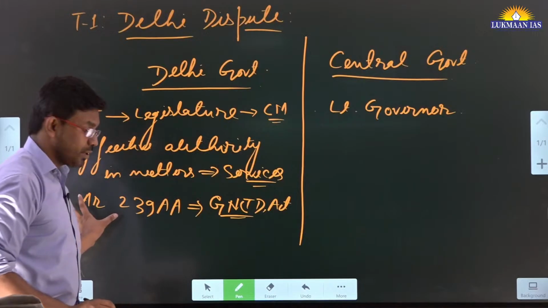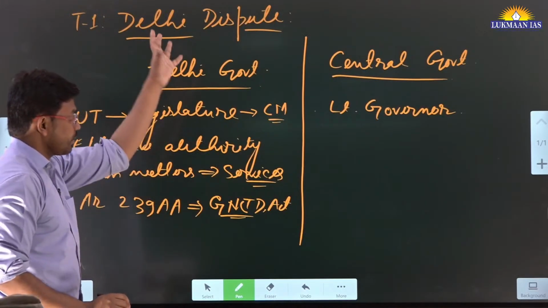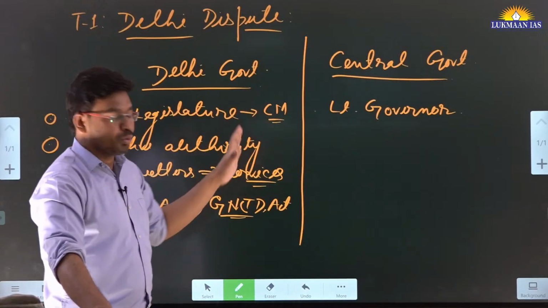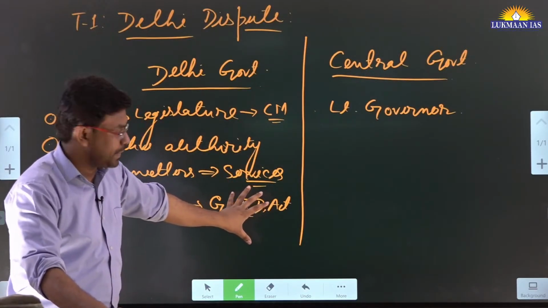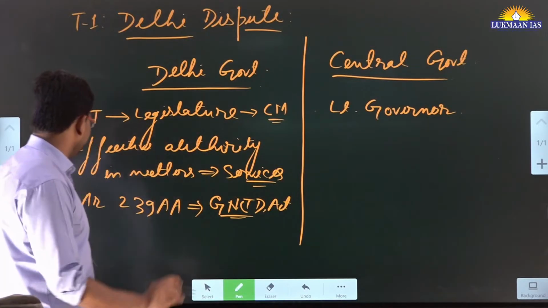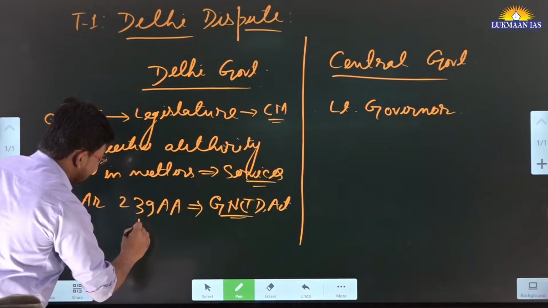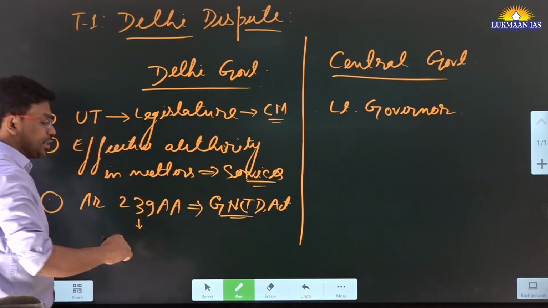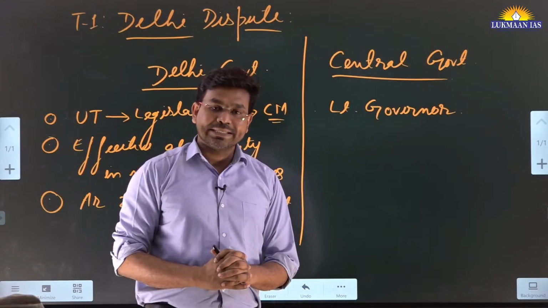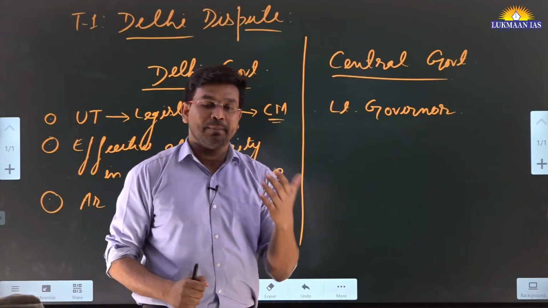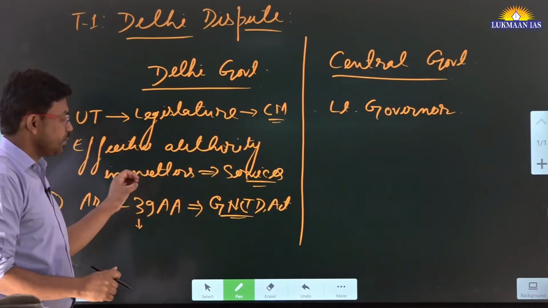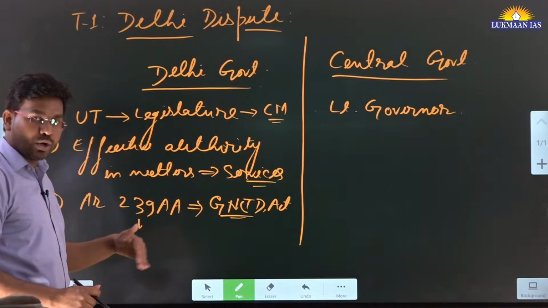So this particular article of the Constitution of India has given special rights, and through this an act was established, and through this act the Delhi government derives its authority. This article mentions that the Delhi government will have the authority to decide about the appointment and transfer of officers, the civil services rules, for those officers who are part of the Delhi government.